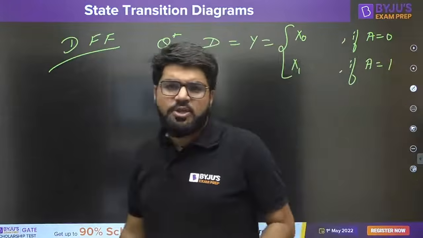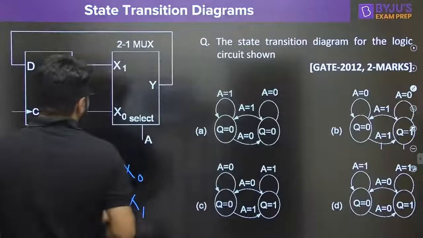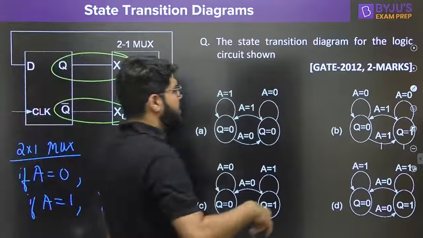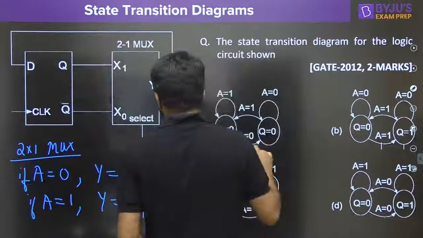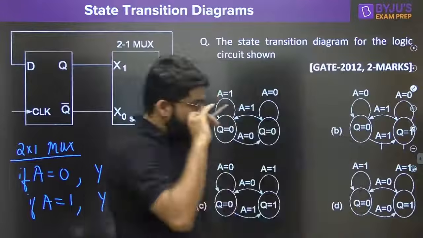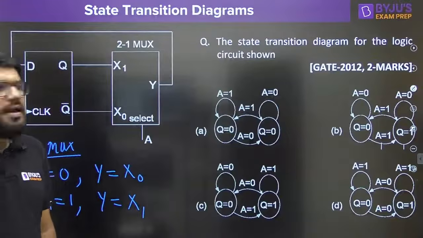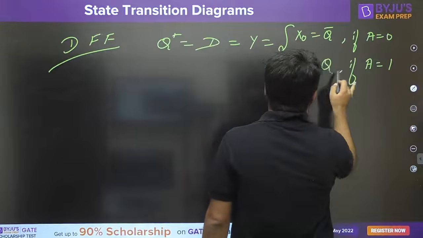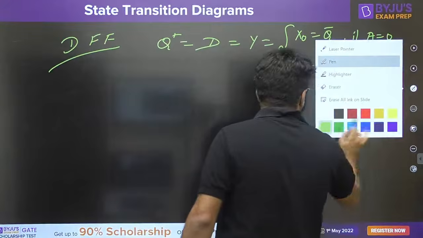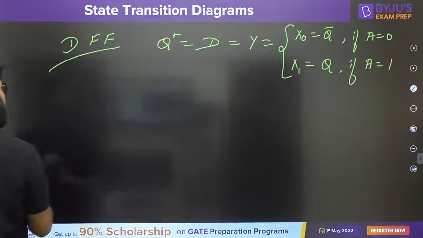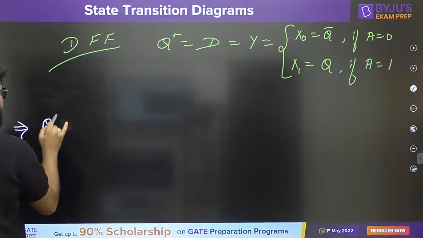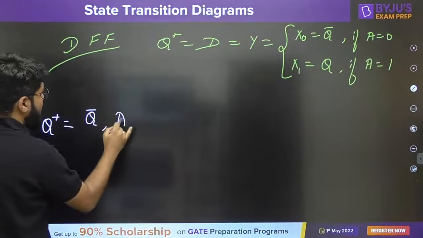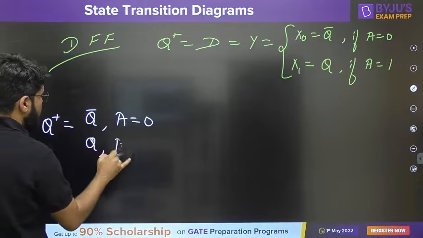Now further, what are the values of X0 and X1? X0 is connected to Q bar, and X1 is connected to Q. A very simple observation that you can make here. So X0 is equal to Q bar, X1 is equal to Q. In short, let us skip all the intermediate variables. Finally, I can say that Q plus is equal to Q bar if the input is 0, and Q plus is equal to Q if the input is 1.